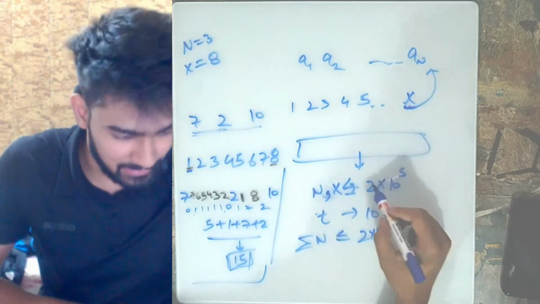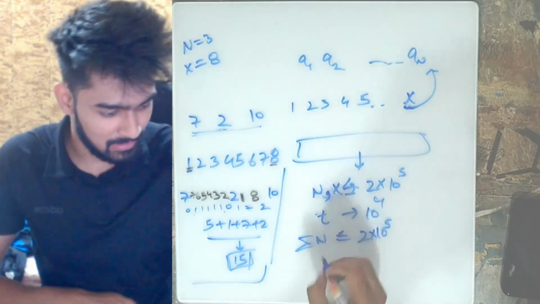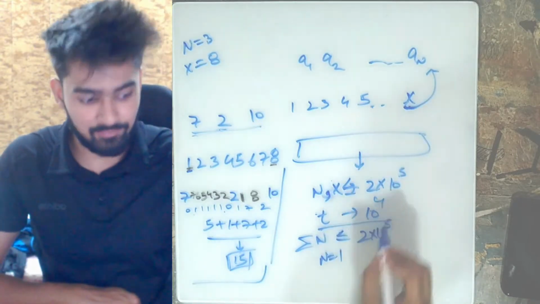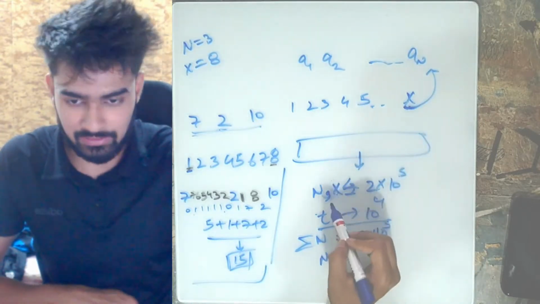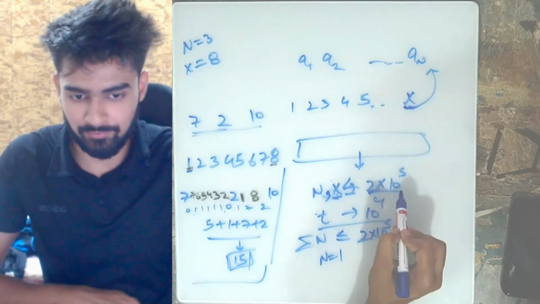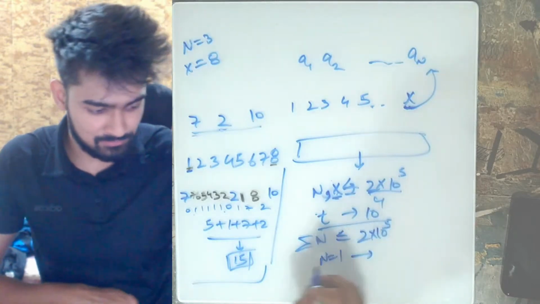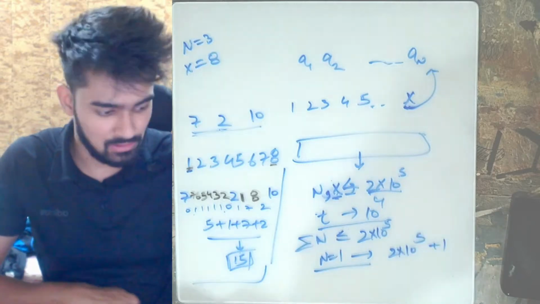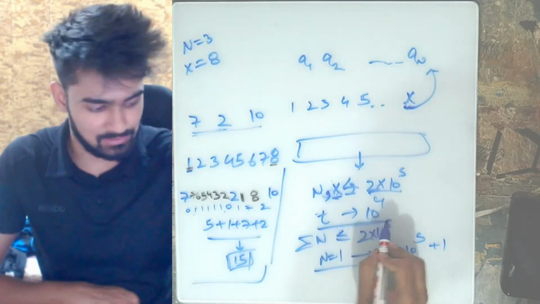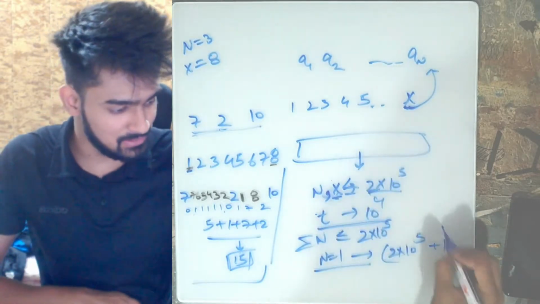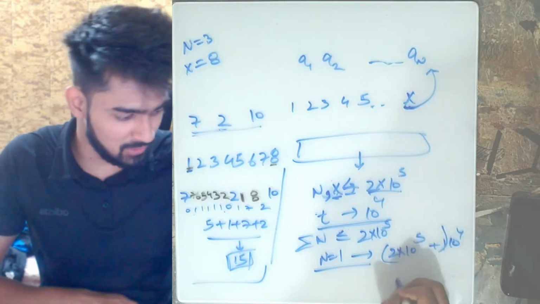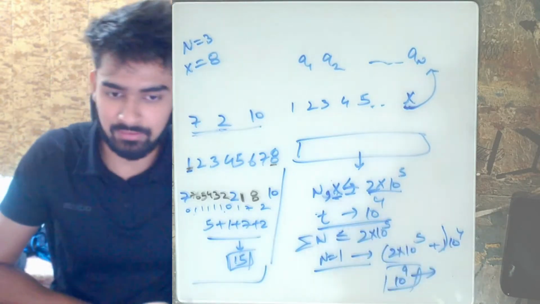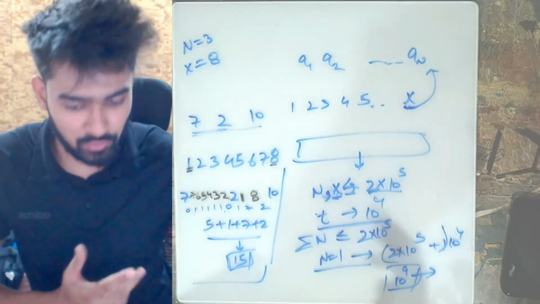So let's take a case in which n is equal to 1, t is equal to 10 to the power 5, and for every test case x is equal to 2 into 10 to the power 5. So for every test case you would actually have 2 into 10 to the power 5 plus 1 elements. Since there are so many test cases, the total number of elements would be about 10 to the power 9, and hence it would give you a time limit. So we need an optimized way of doing this.